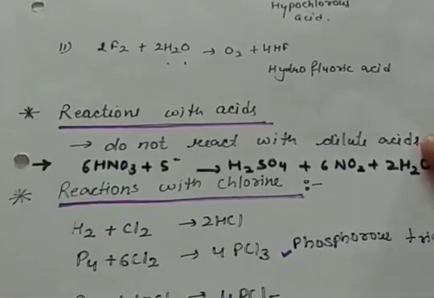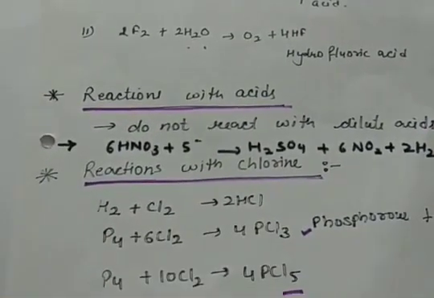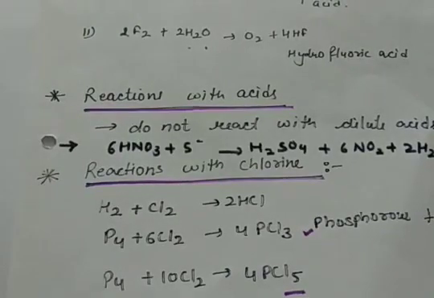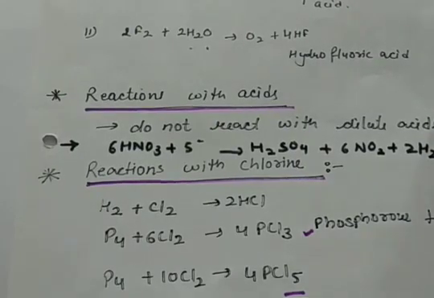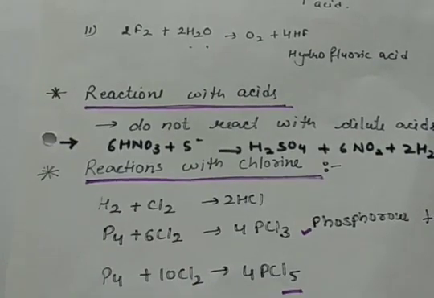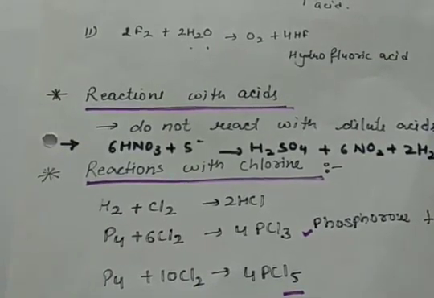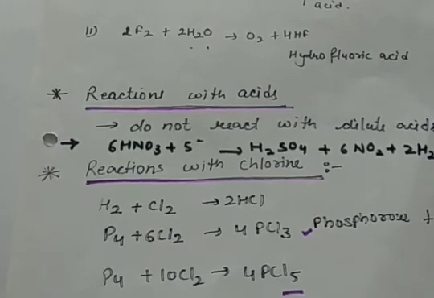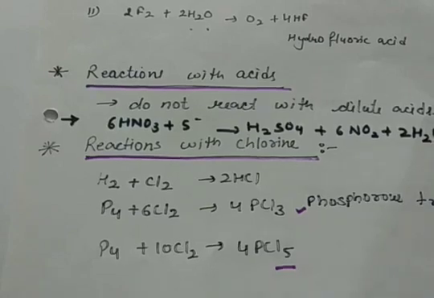Then we have reactions with chlorine. When non-metals react with chlorine, they form chloride compounds. For example, H2 reacts with chlorine and forms HCl. P4, that is phosphorus, reacts with chlorine and forms phosphorus trichloride and phosphorus pentachloride.